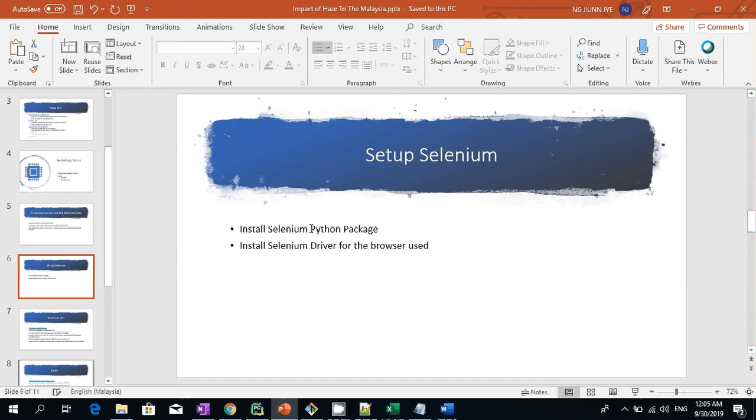Now, let's look at how we can set up Selenium. First, we need to install the Selenium Python package. Once that is installed, we need to install the Selenium driver for the browser that we are using. On my laptop, I'm using the Chrome browser, so I need to install the Selenium driver for Chrome. One thing to point out is the driver version must match the Chrome version that I'm using.